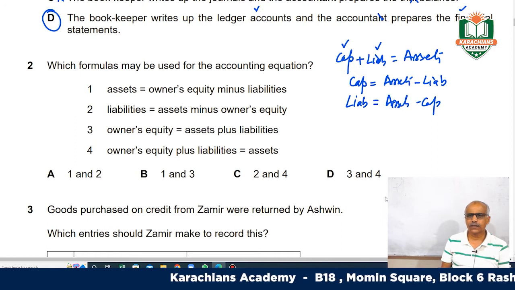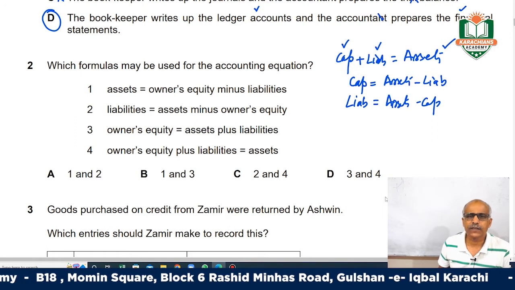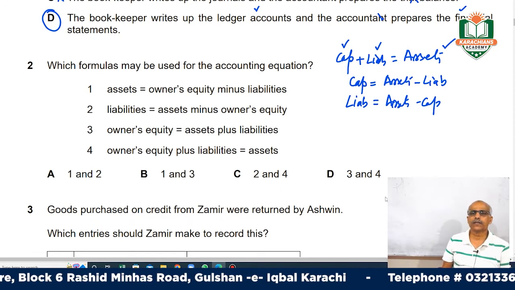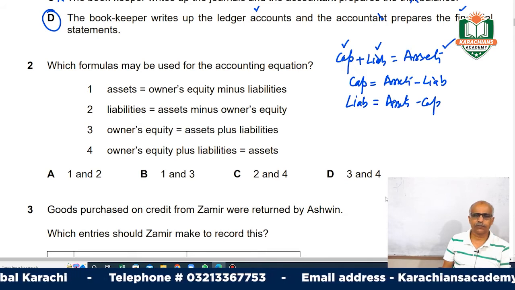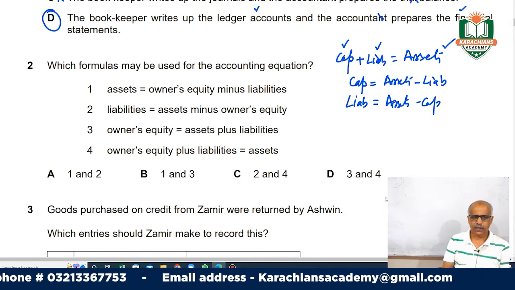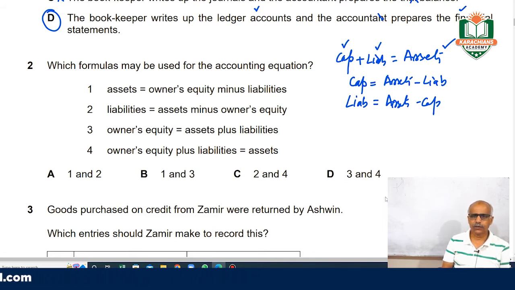So this is just the basic equation, and these two can be other forms of this same equation. So let's see what it is saying. Which formulas may be used for the accounting equation? Assets are always equal to capital plus liability.